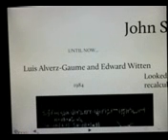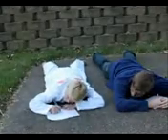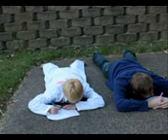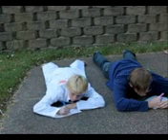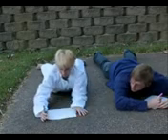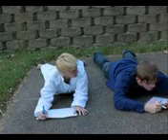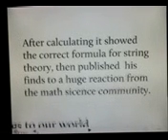Until now. Michael Green and John Schwarz, and Edward Witten. 1984. What did you get? 8 equals 496. What did you get? The same thing! After calculating, it showed the correct formula for string theory. Then they published their findings to a huge reaction from the math and science community.